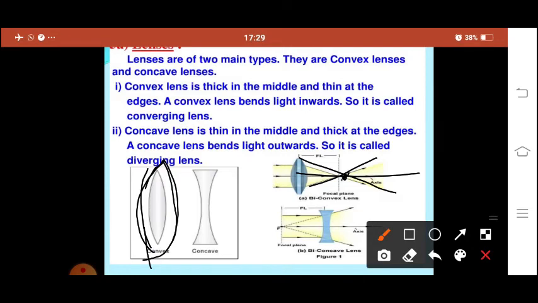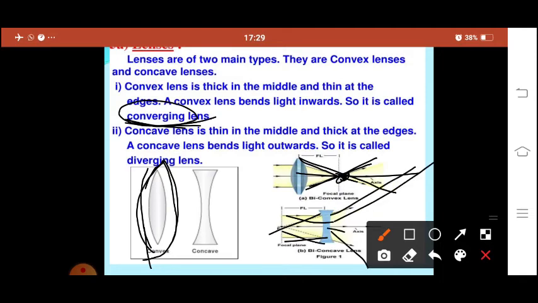So these light rays will be mixed in one point. That's why it is known as converge. It will converge in one point. That's why it is known as converging rays. Here if you observe, after refraction, what is happening? The light is bending this way, so it is diverging. That's why it is called a diverging lens.